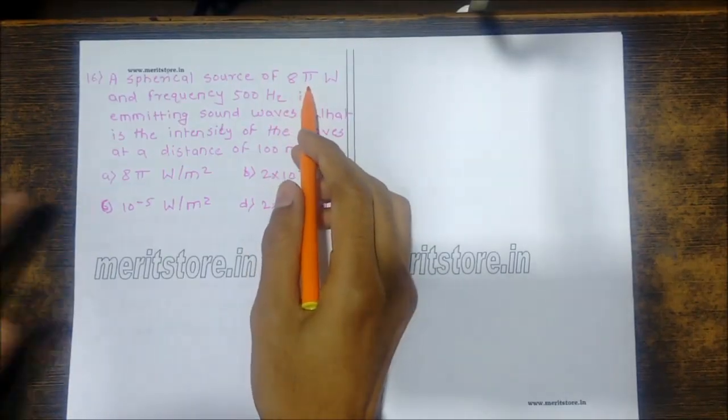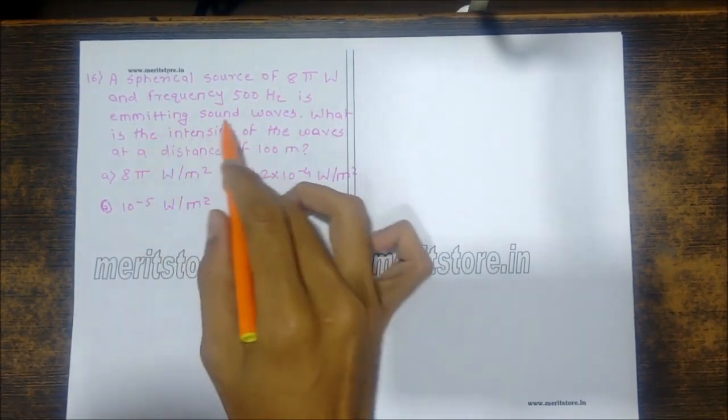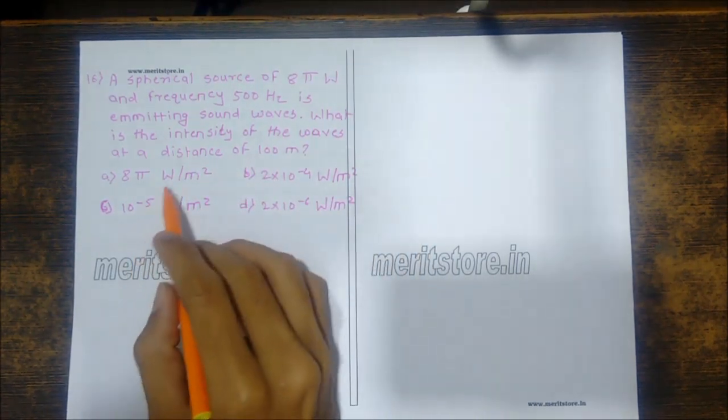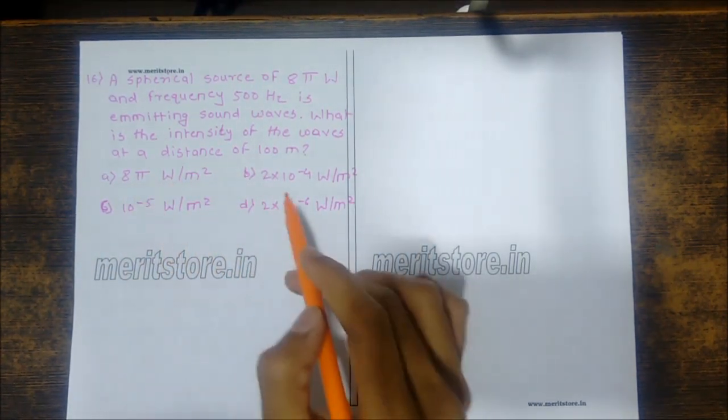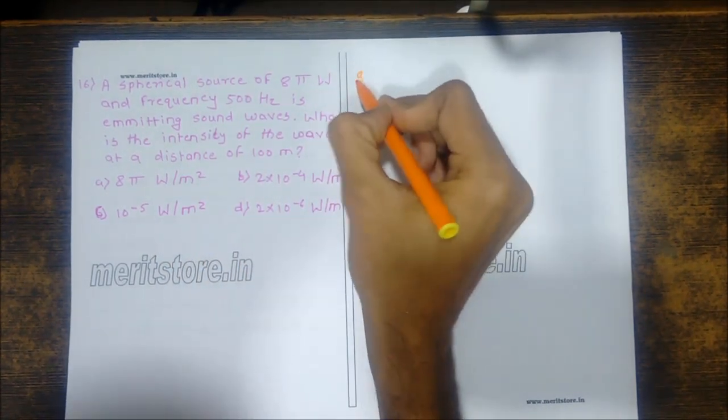Source of 8 pi watt and frequency 500 Hz is emitting sound waves. What is the intensity of the waves at the distance of 100 meters? Watt per meter square. 8 pi watt per meter square, or 2 into 10 raised to 4, 10 raised to 5, or 2 into 10 raised to 6.